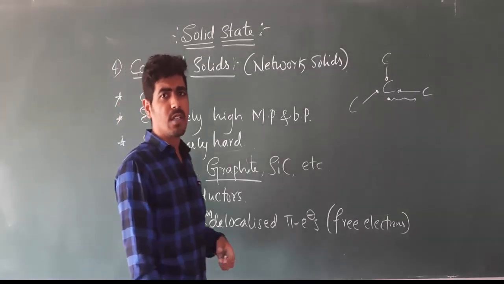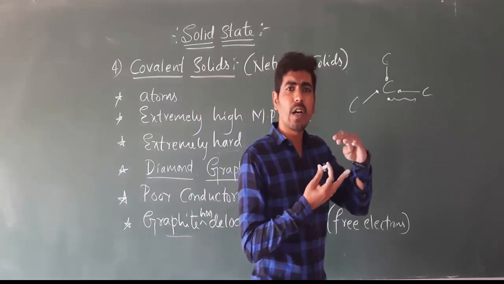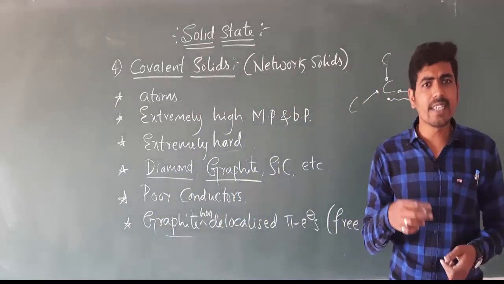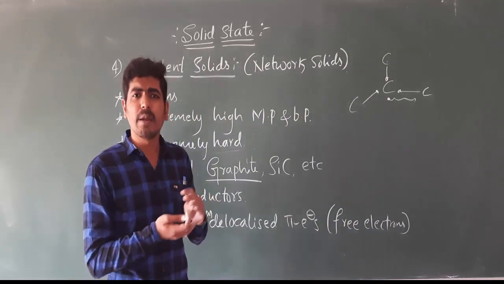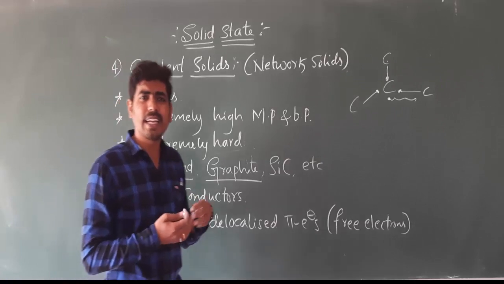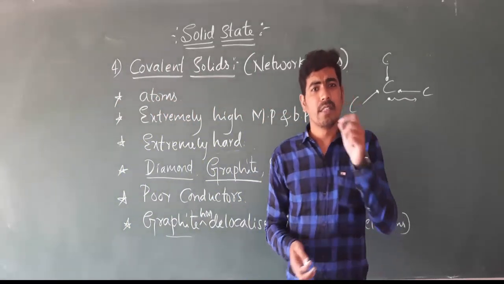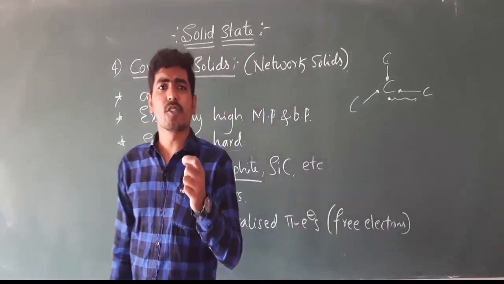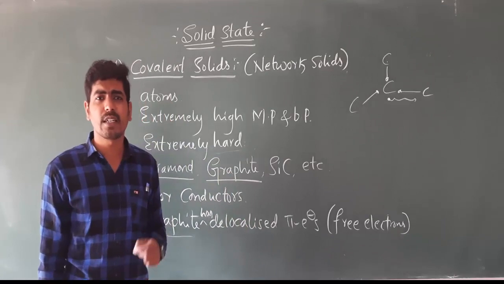It is because it has layers, arranged one on top of another, and those layers of graphite are able to slide on one another. Due to that sliding of layers, graphite becomes soft. So this is the reason why graphite is soft.